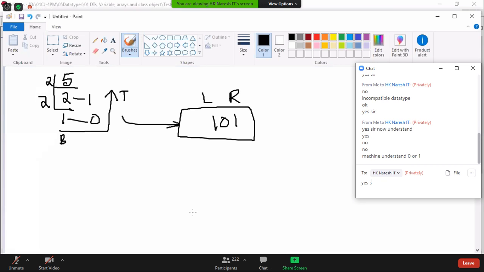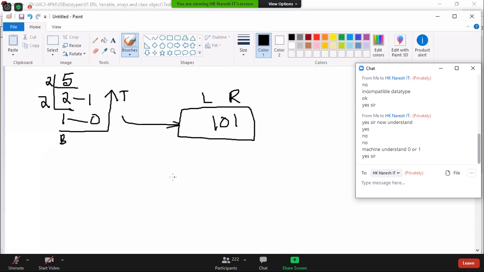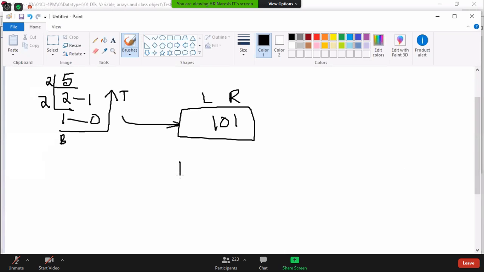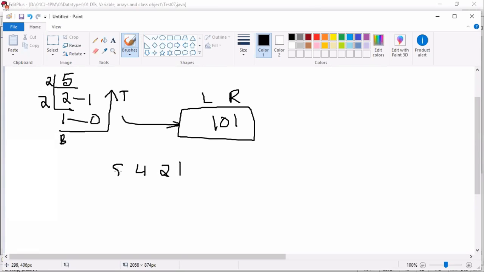We have another approach also to convert. You can take numbers, multiples of 2: 1, 2, 4, 8, 16, 32, 64, 128. Now you have to count.